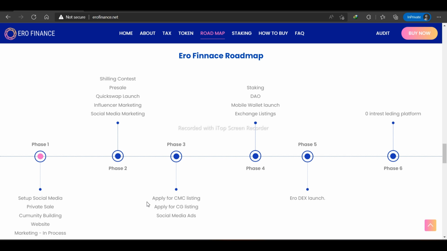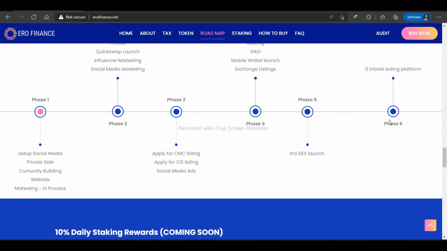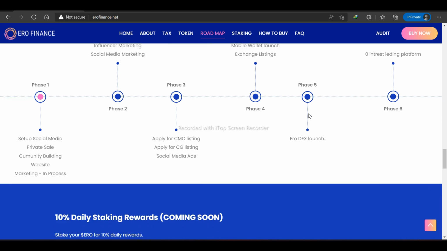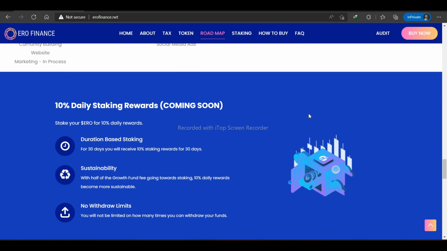In phase 3, you can see that they apply for CMC listing, apply for CG listing, social media ads, and so on. You can check these out by coming to their website. So you see that this is a great project. If you really want to join this project, I would suggest that you join as soon as possible.